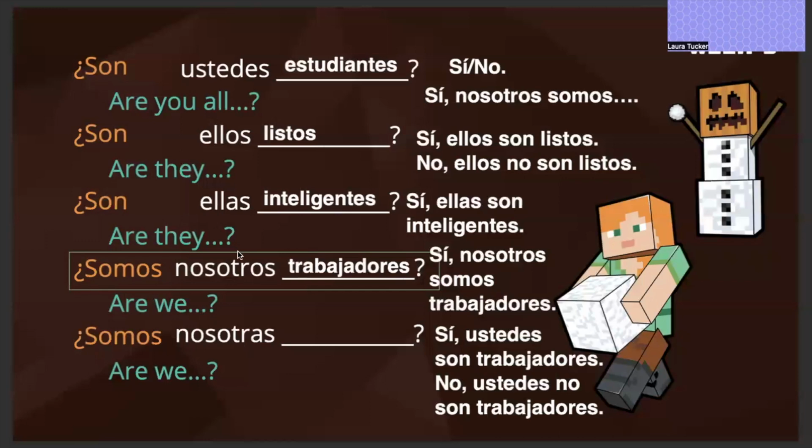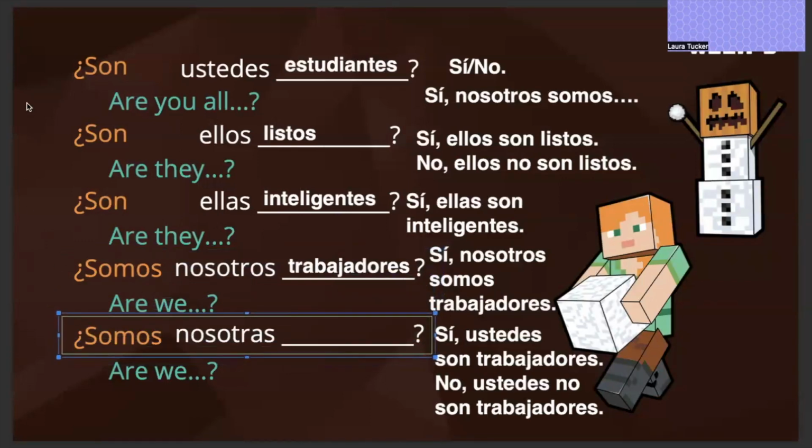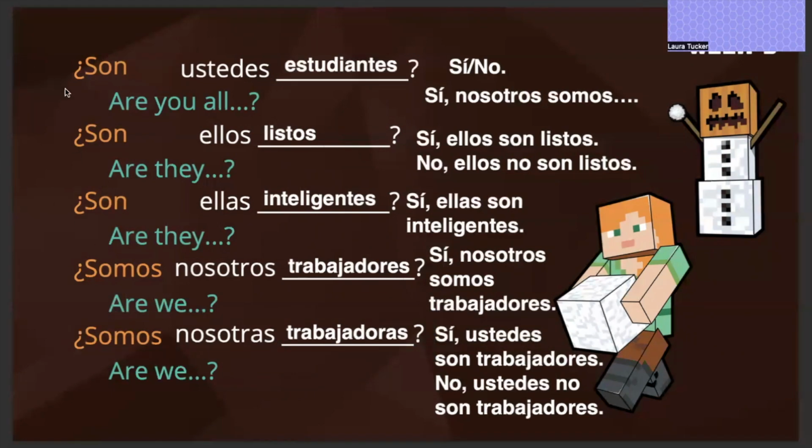Same thing with nosotras. ¿Somos nosotras trabajadoras? So if you're in a group of all girls, you could say, sí, nosotras somos trabajadoras. But if you're not included in that group, then you're going to talk to them like ustedes. So a little bit more complex, but these are some good things to be considering and thinking about while you are asking and answering questions.